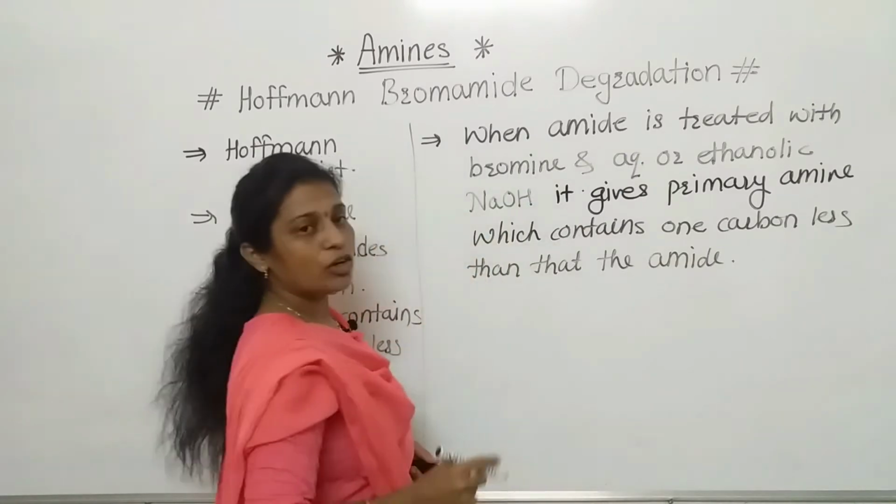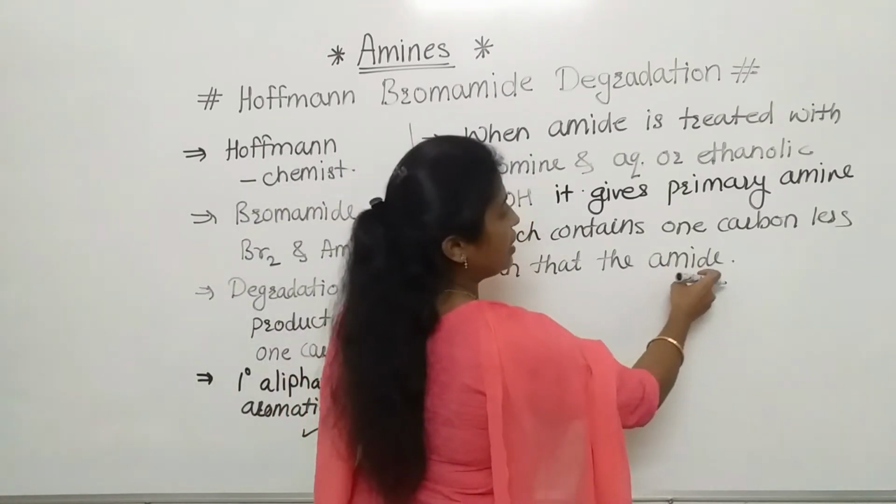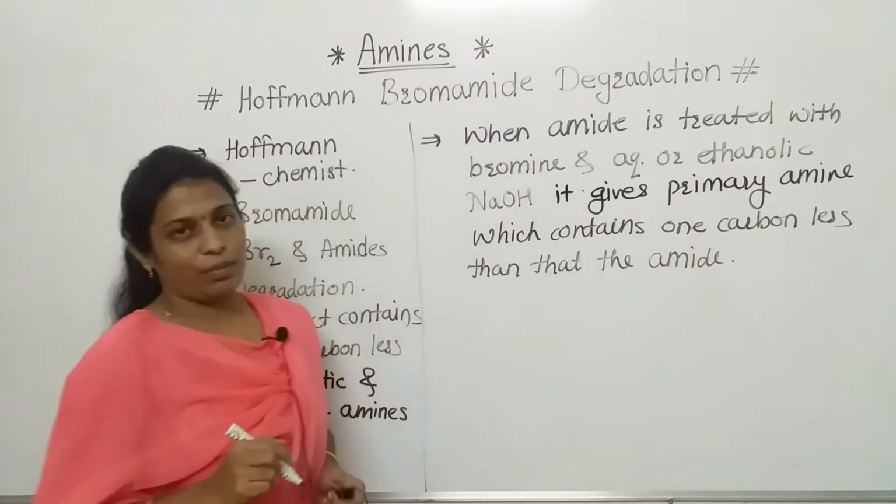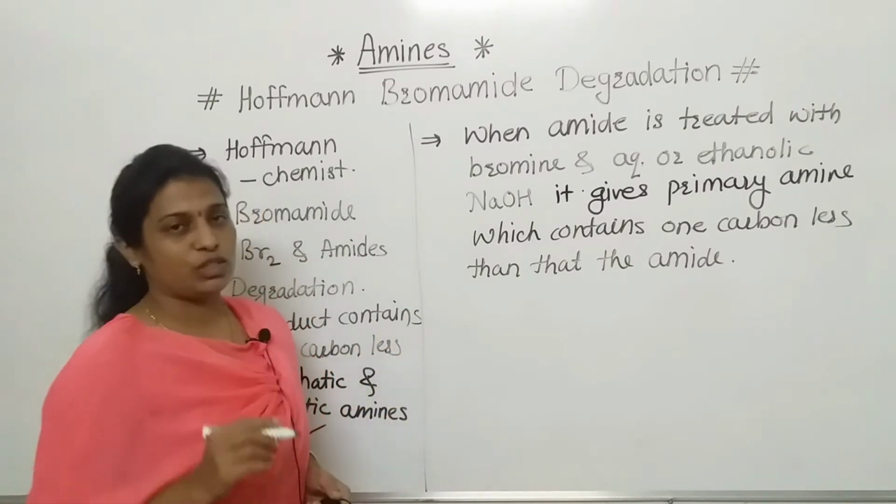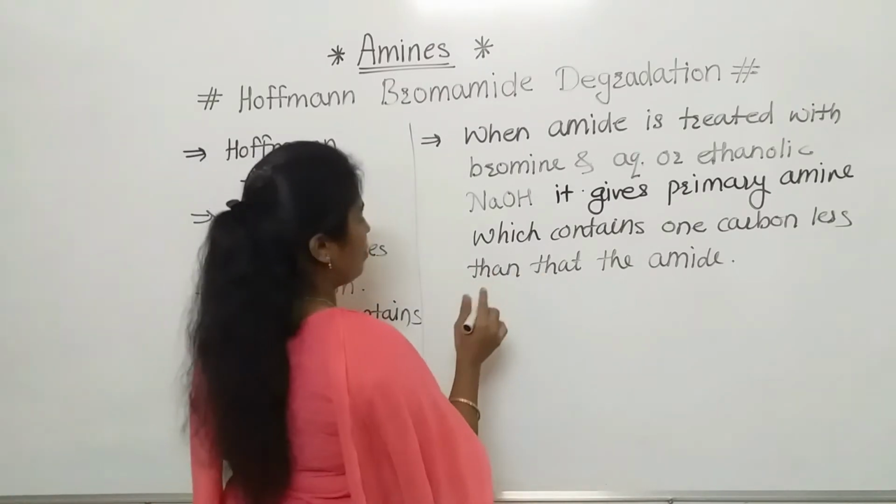In the amine we get 1 carbon less, because there is also a liberation of CO2. So this is the main point.